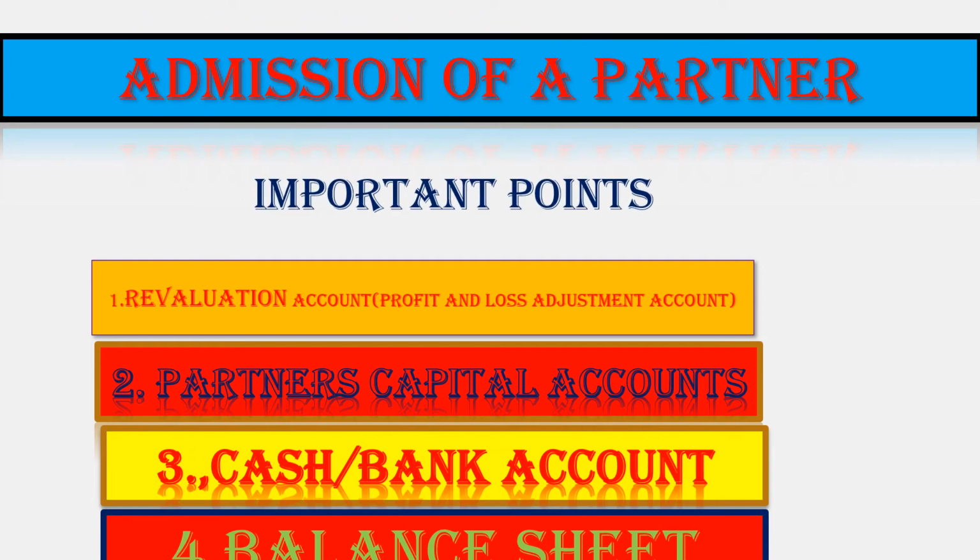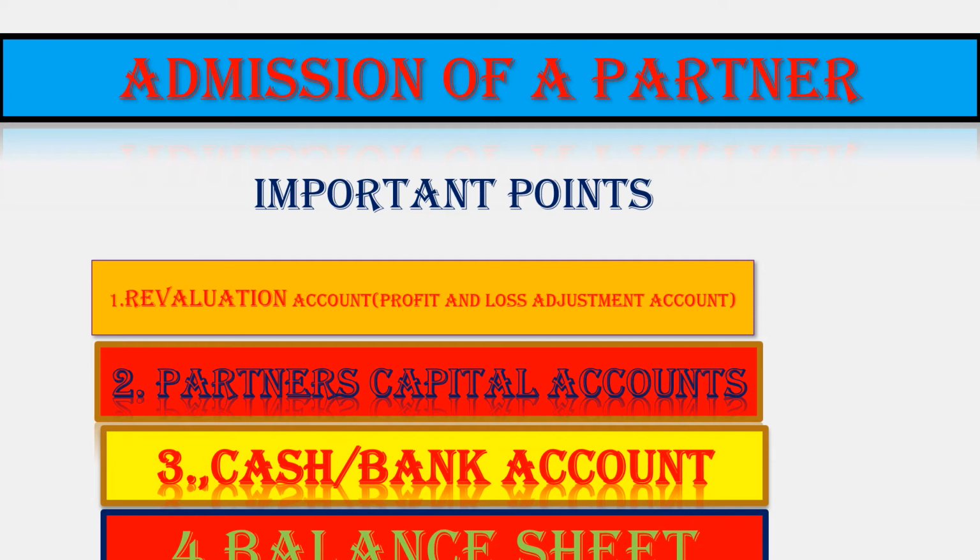Like provide 20,000 for workman compensation fund. In the previous balance sheet, they are not showing any workman compensation fund. Now they want to provide for workman compensation fund 20,000. So revaluation account debit to workman compensation fund 20,000. Or creditors have decreased by 10%. Creditors were 40,000. They have decreased by 10%, that is by 4,000. So it is a gain for us. Sundry creditors account debit to revaluation.